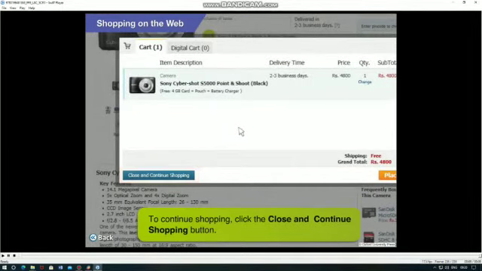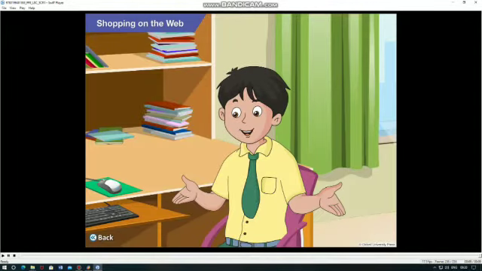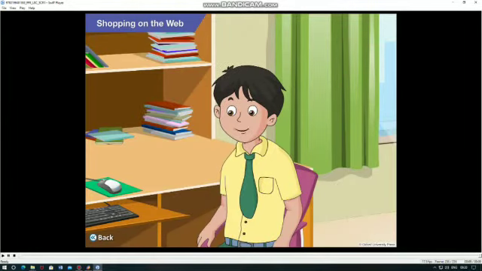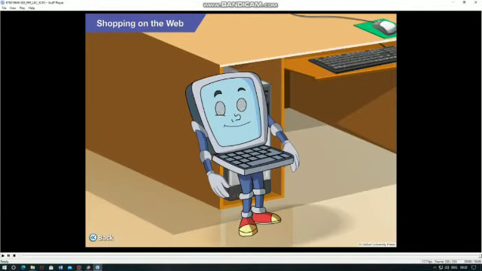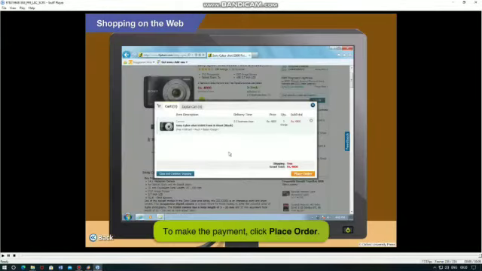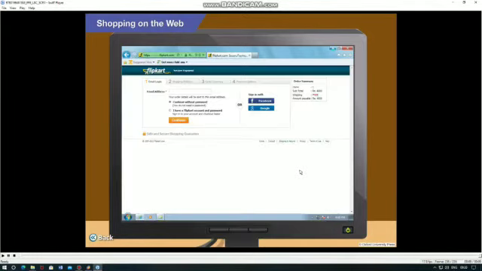It will take you to the previous page. No, Toggle, I do wish to buy this camera. What do I do now? Well, for buying the camera, you need to make the payment. To make the payment, click on Place Order.